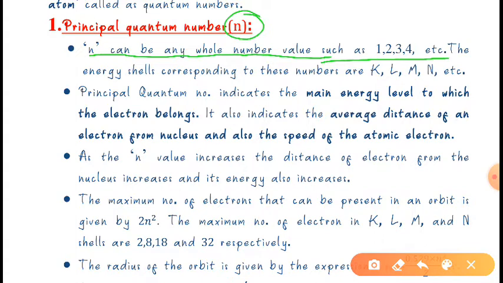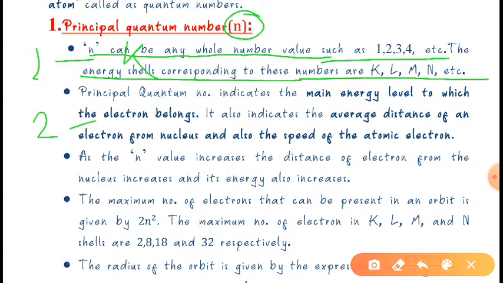The energy shells corresponding to these numbers are called K, L, M, N. If it is 1 then K, if it is 2 then L, if it is 3 then M, if it is 4 then N.